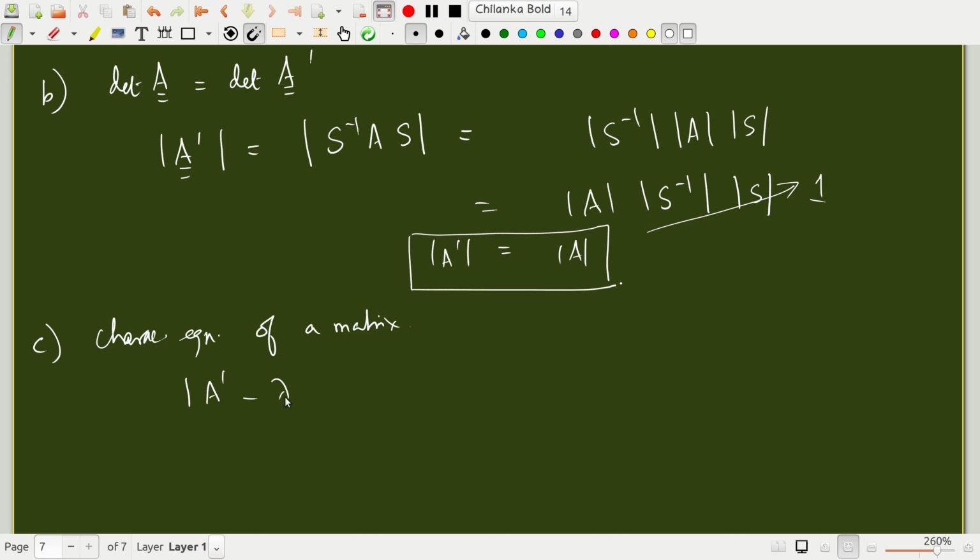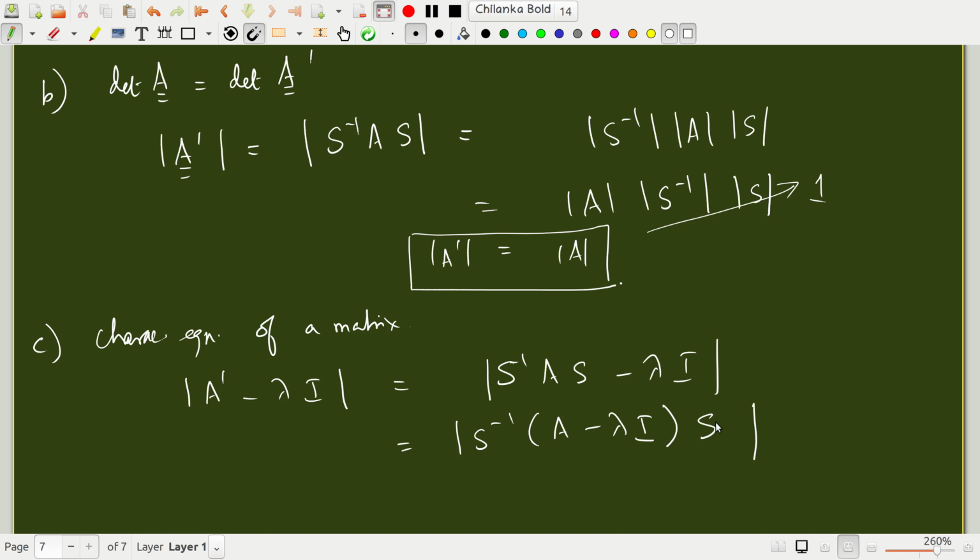Let's look at A prime minus lambda I. That is S inverse A S minus lambda I, and that is S inverse times A minus lambda I times S, because S inverse S is identity.